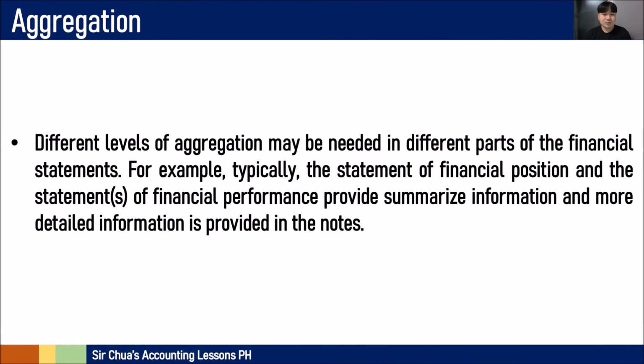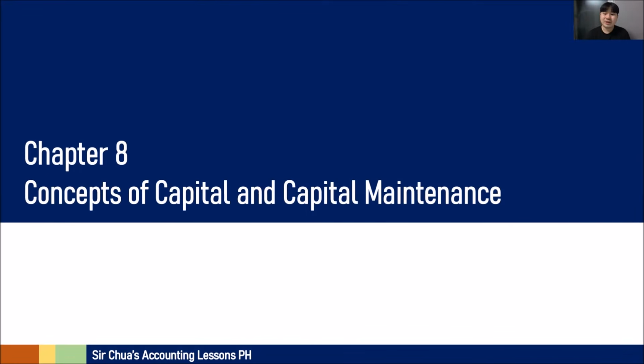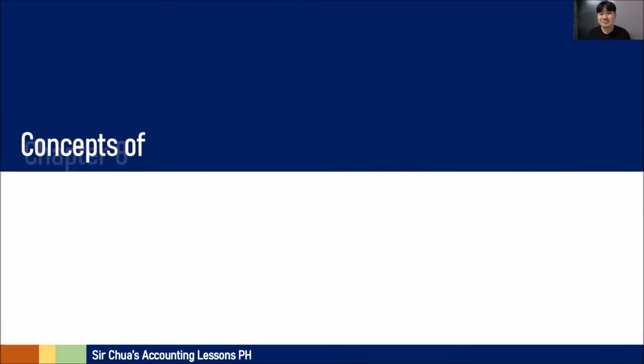So different levels of aggregation may be needed in different parts of the financial statements depending on the nature. So for example, the statement of financial position and financial performance provide summarized information, and more detailed information is provided in the notes. So let's say for example, property, plant, and equipment as one line item in the statement. But you can go to the notes to the financial statements to properly see the detail. Ano po ba yung laman mismo ng property, plant, and equipment? Ganon siya. Okay? And then let's go to the last part, which is concepts of capital and capital maintenance.